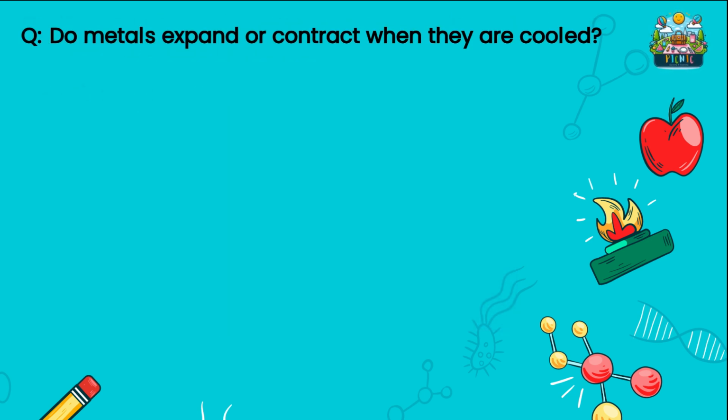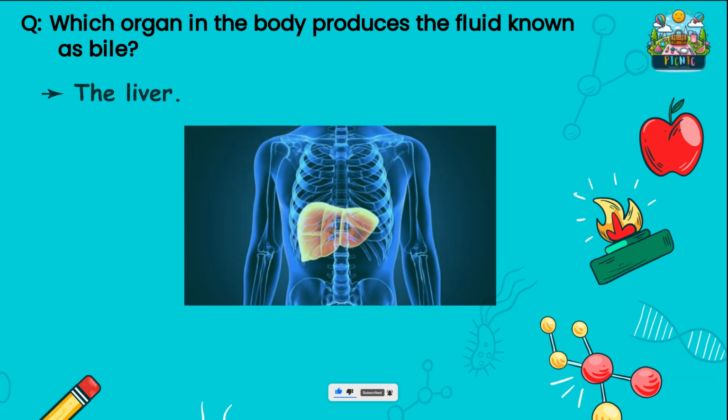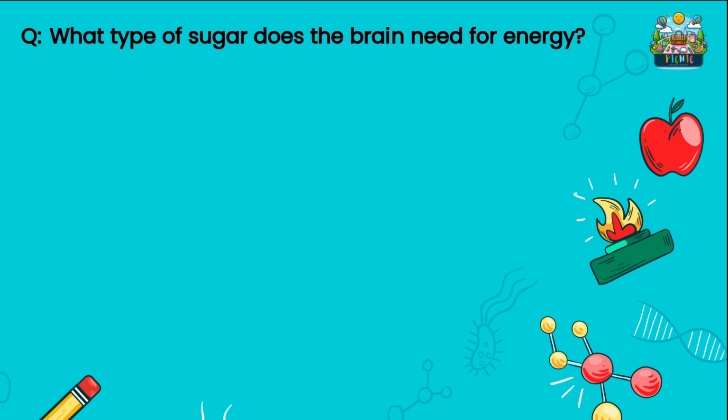Do metals expand or contract when they are cooled? Metals contract when cooled. Which organ in the body produces the fluid known as bile? The liver produces bile in our body. What type of sugar does the brain need for energy? Glucose is used by the brain for energy.